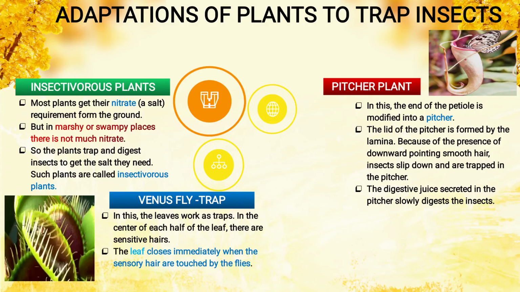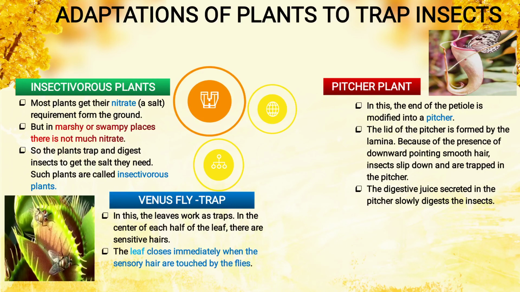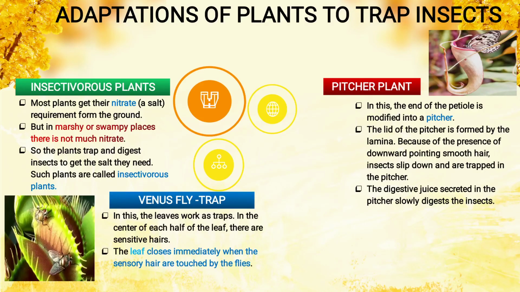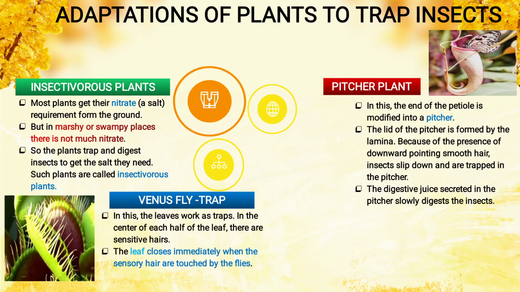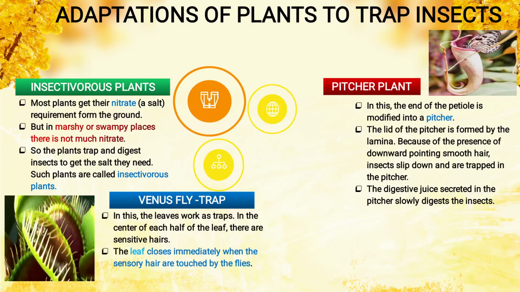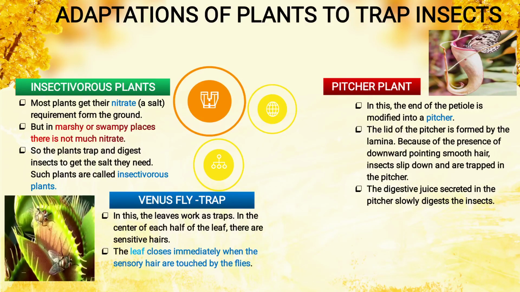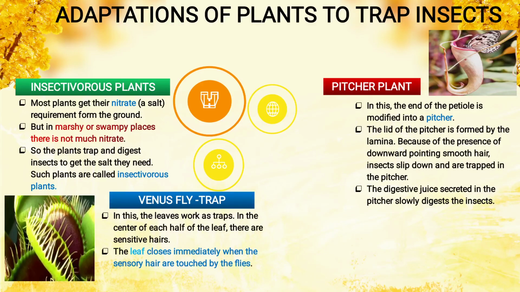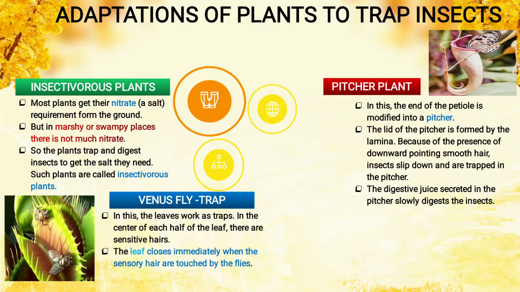Next is the pitcher plant. In this, the end of the petiole is modified into a pitcher. Now you see in the image, pitcher means matka type. As you see, the butterfly is sitting. The lid of the pitcher is formed by the lamina. Lid means dhakkan type. So as the butterfly sits, the lid will close. Because of the presence of downward pointing smooth hairs, insects slip down and are trapped in the pitcher. The digestive juice secreted in the pitcher slowly digests the insect.